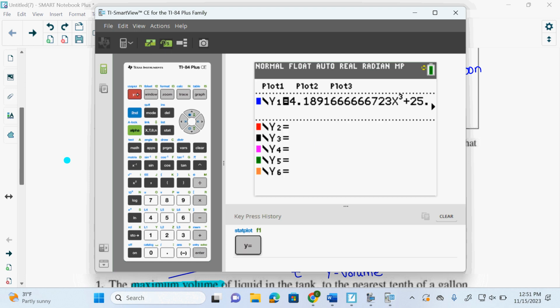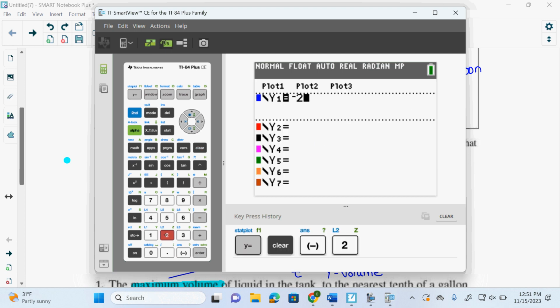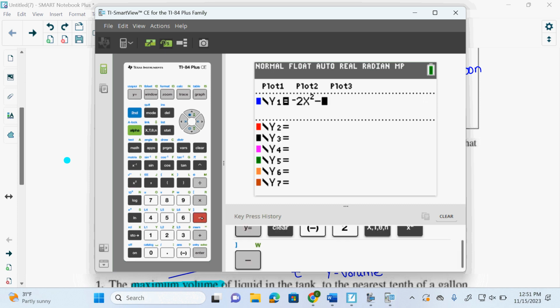All right. So we go to our y equals, and we type in negative 2x squared plus 5x plus 6. Now, what do I know about this equation? At the very minimum, I know that this is concave down because of the negative leading coefficient. And what's my y-intercept? It's 6.